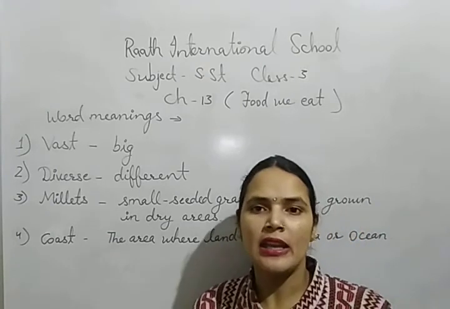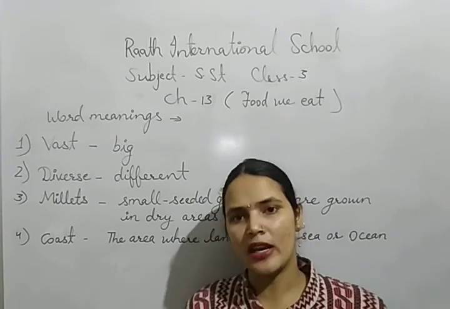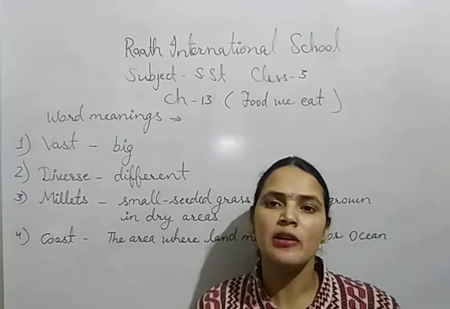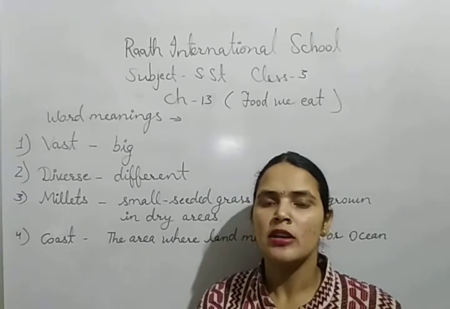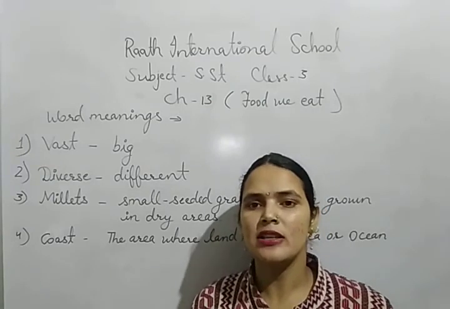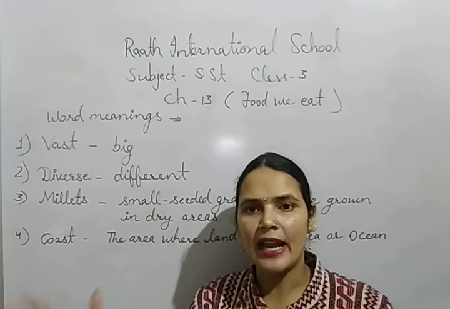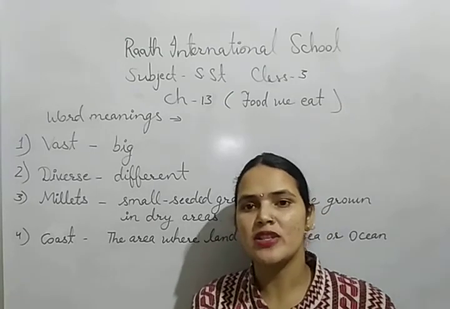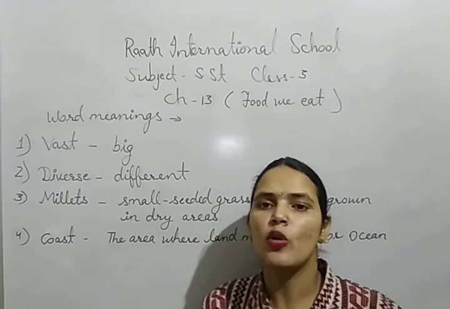So the land area of the western coastal plain touches the Arabian Sea, and the land area of the eastern coastal plain touches the Bay of Bengal. So these are the two water bodies which meet the land, and that land is known as the coastal area or the coast. So the coast is the area where land meets to the sea or ocean.